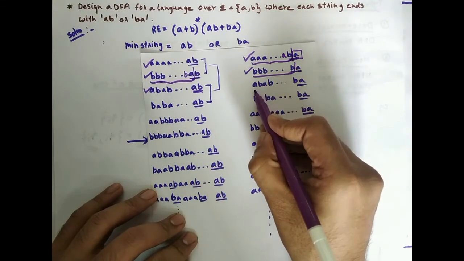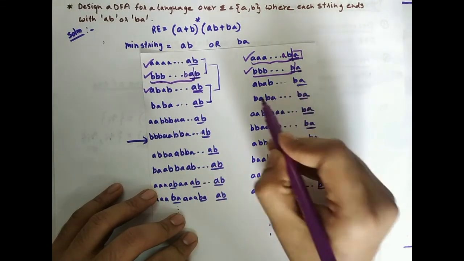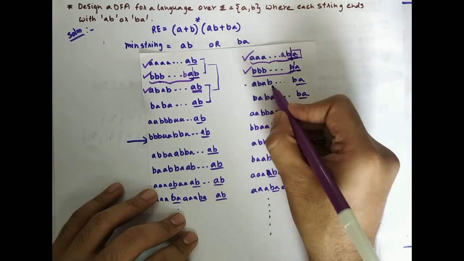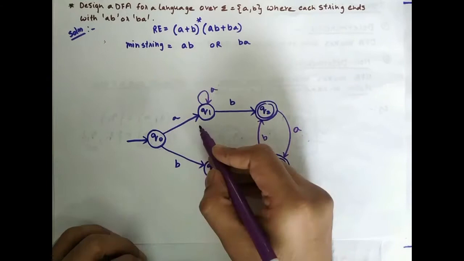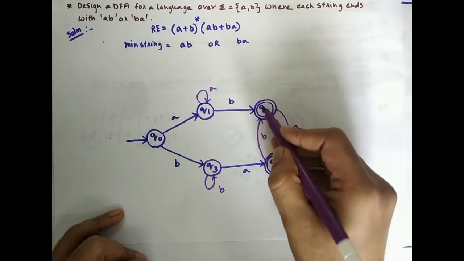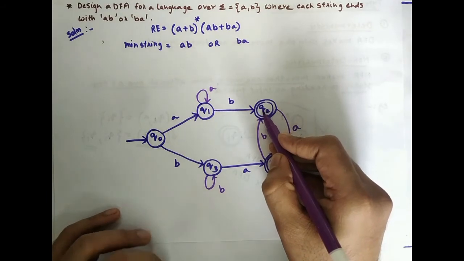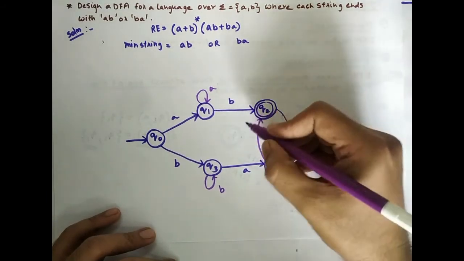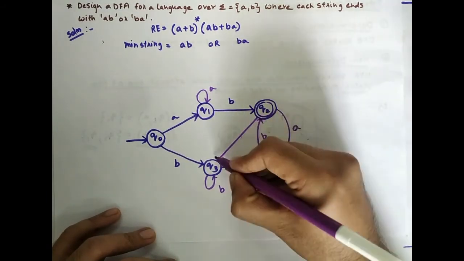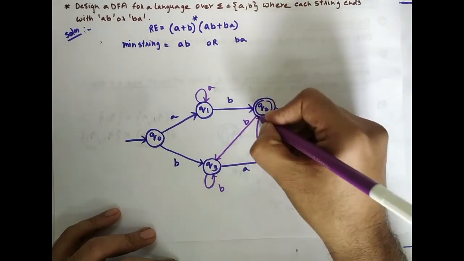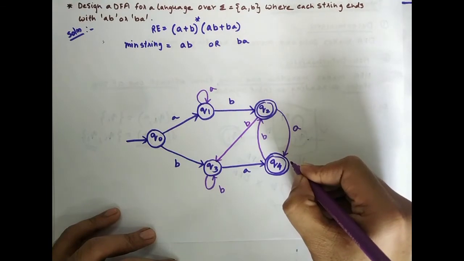Now let's check whether AB, AB, AB ending with BA is accepted. Okay, AB, AB, AB ending with BA. So A, B, A, B, A, B. Okay, now for BA, you want another B. There is no transition defined, so I can just connect here and say ending with B, A is accepted.